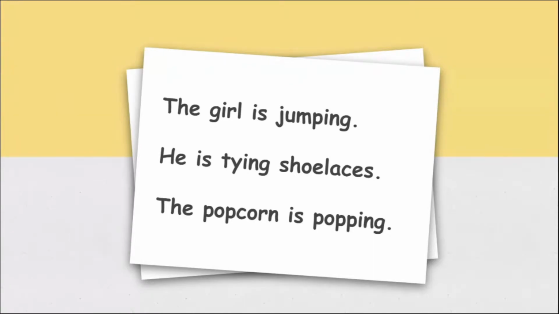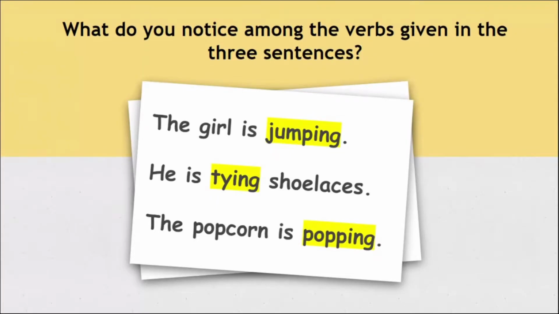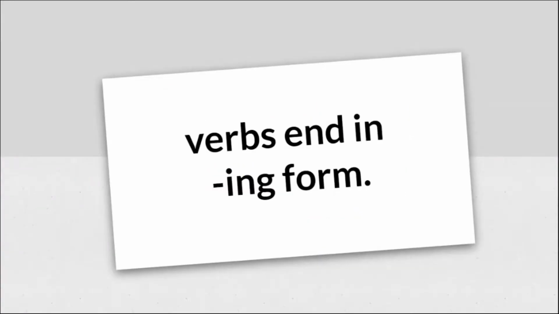Okay, there you go. If you notice, in the first part of the sentence there is a subject, and then we have the verb to be, which can be is or are, and the verb that is in ing form. After that, you can add, for example, an object or adverbs. For example, he is dancing gracefully. After that, the ing form of the verb. That's already answered by Daniel earlier. The verbs end in ing form.